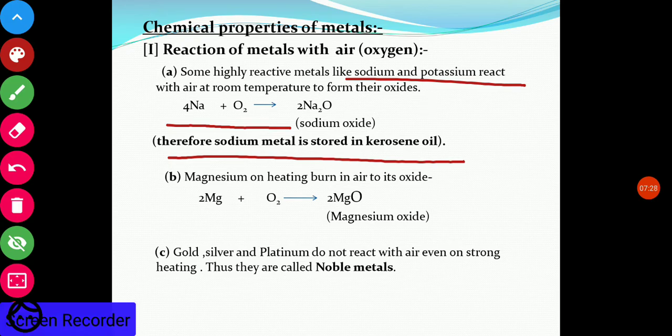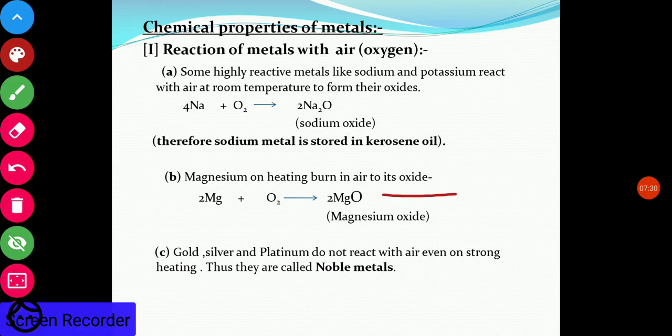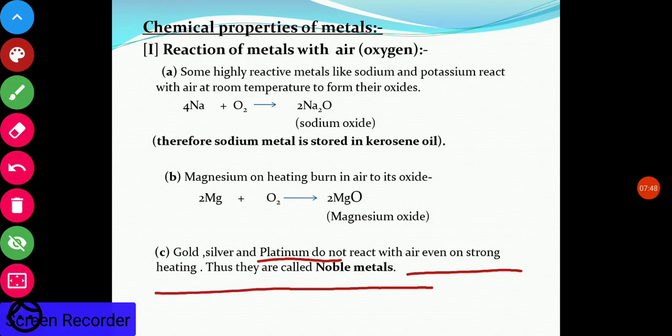Magnesium on heating burns in air to form an oxide. So when a magnesium ribbon is burned in air, it reacts with oxygen and forms MgO, that is magnesium oxide. Some other metals like gold, silver and platinum do not react with air even on strong heating, and they are called noble metals. That is why golden jewelry remains as such even after very many years. Its shine does not change because it does not react with air.